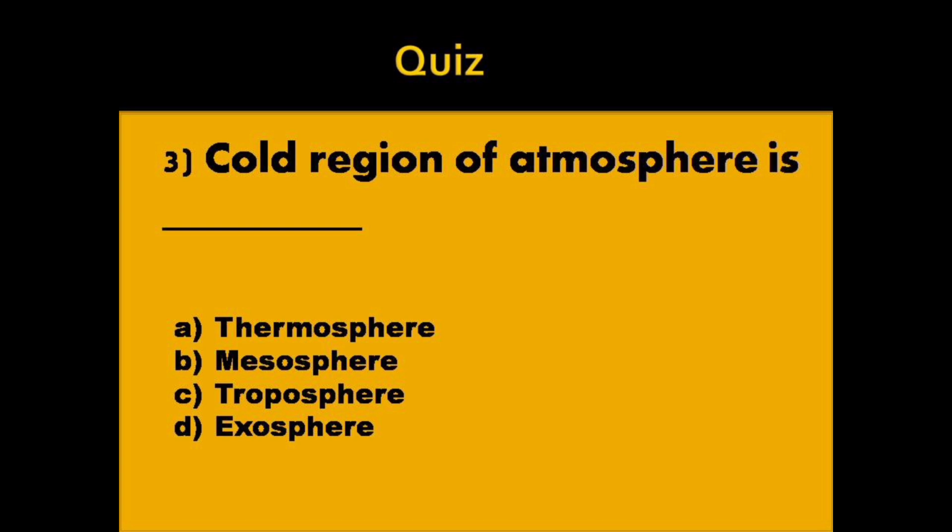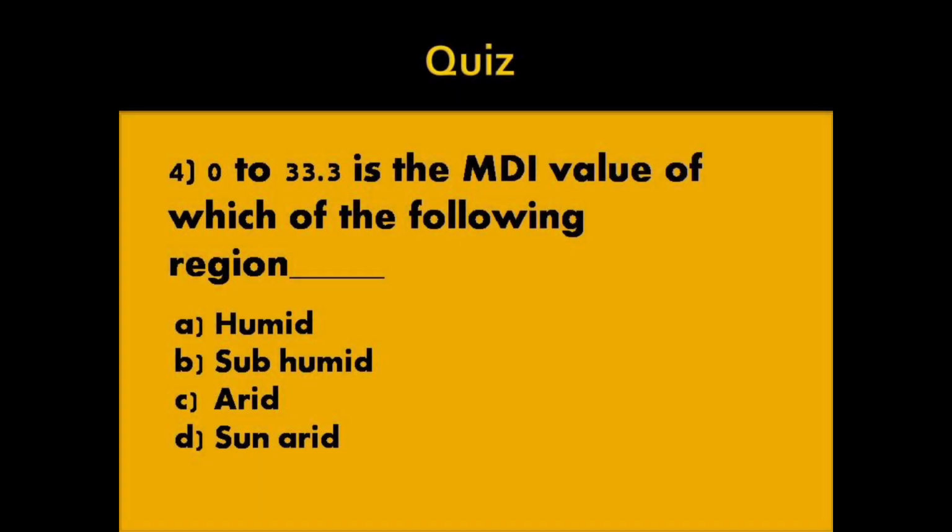Option A, thermosphere. Option B, mesosphere. Option C, troposphere. Option D, exosphere. Answer, option B, mesosphere. Fourth question, 0 to 33.3 is the MDI value of which of the following region?